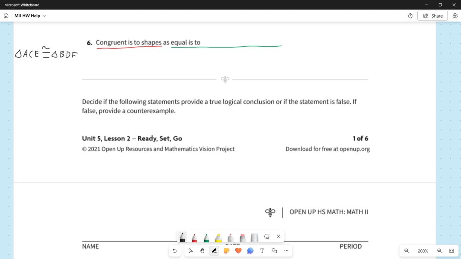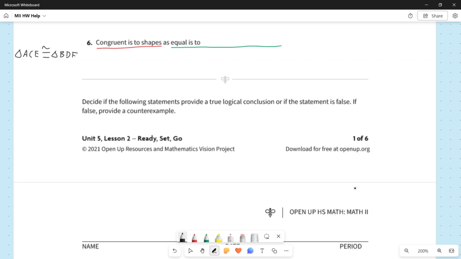So if we have two triangles, and those two triangles are identical, they're the same size, same shape, same side length, same angles, same area, same perimeter, same everything, just different letters and in a different spot, we can say that they are congruent. And unofficially, we can think of congruent as the geometric equivalent to equal, right?